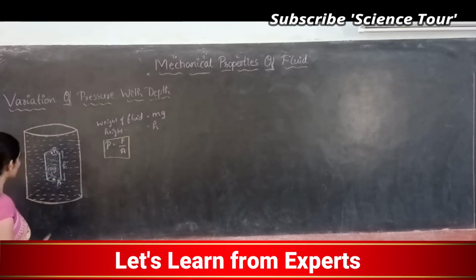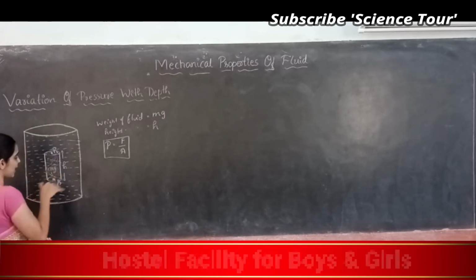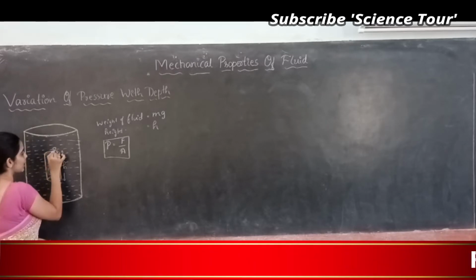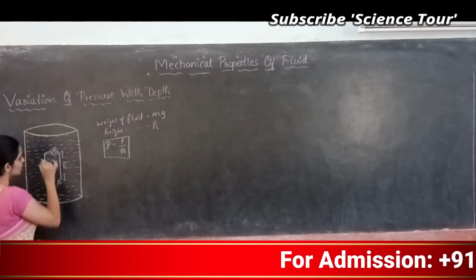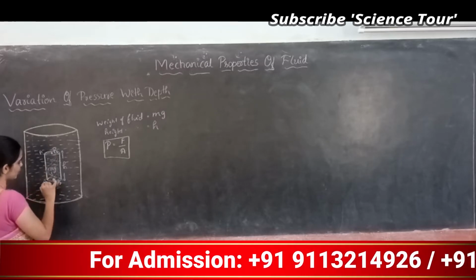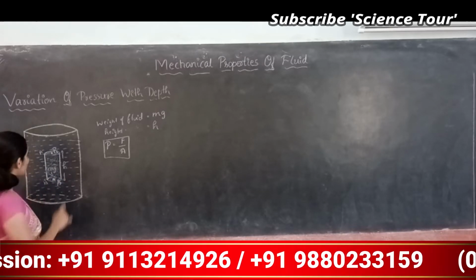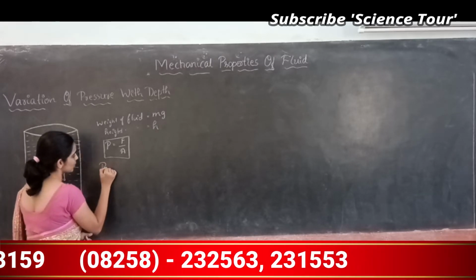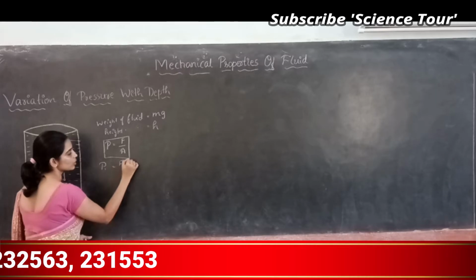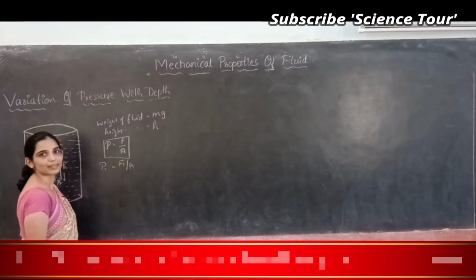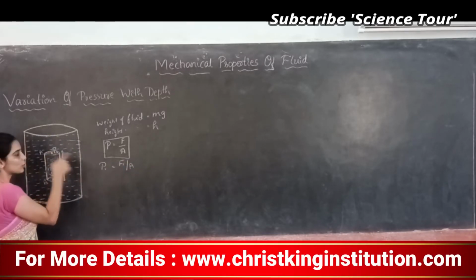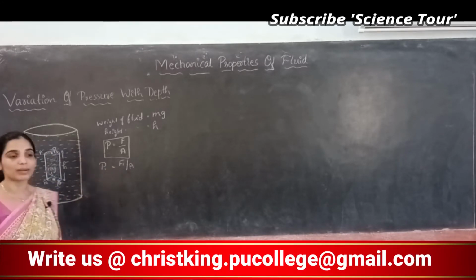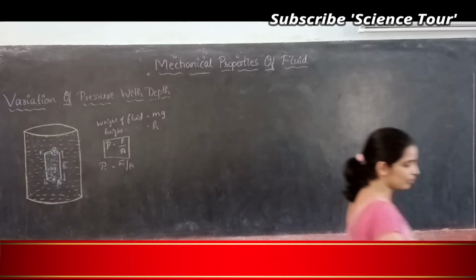Correct? So P1 will be what? Let's say the area of cross section of the cylinder is A. Area of cross section means this area, these two areas. So this is also A, this area of cross section is also A. So what will be P1 then? Pressure P1 can be written as F1 by A, where A is the area of cross section on which F1 is acting. So how come pressures P1 and P2 exist? How can you differentiate P1 and P2?